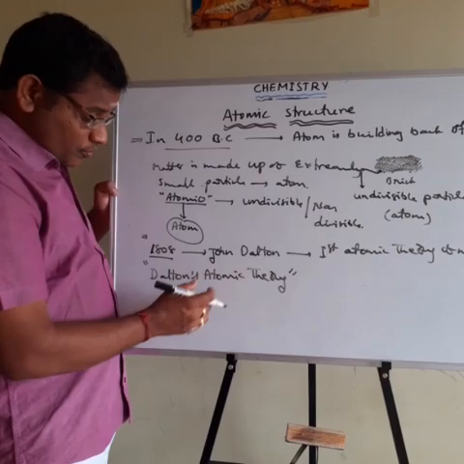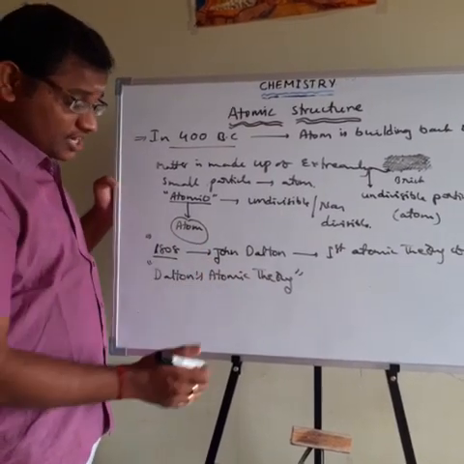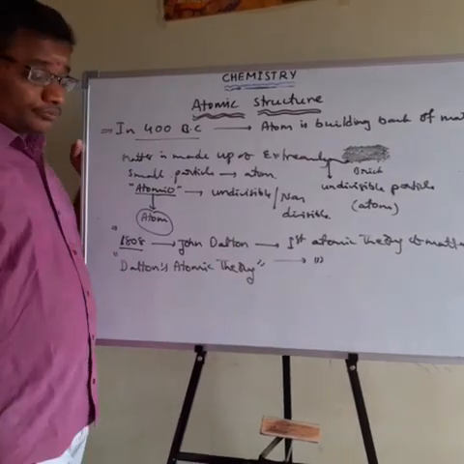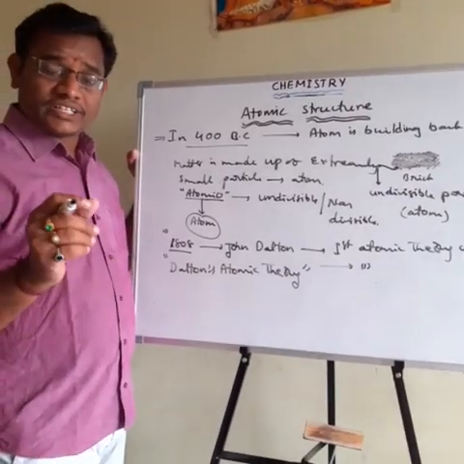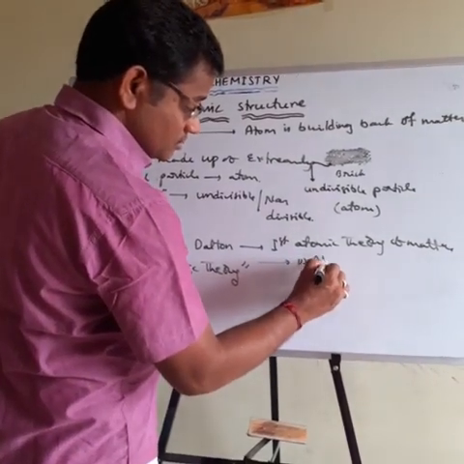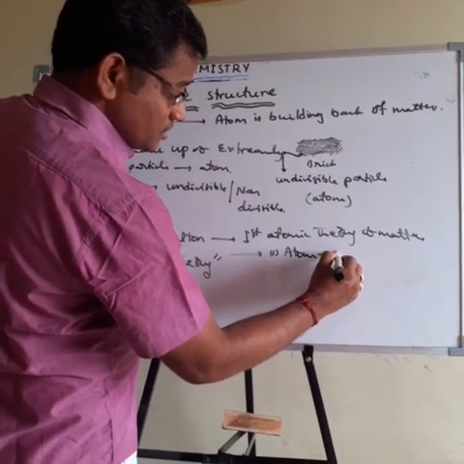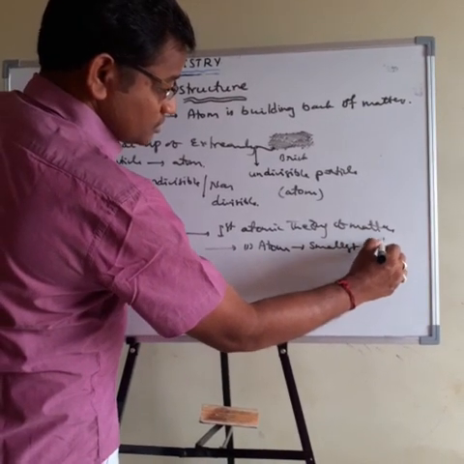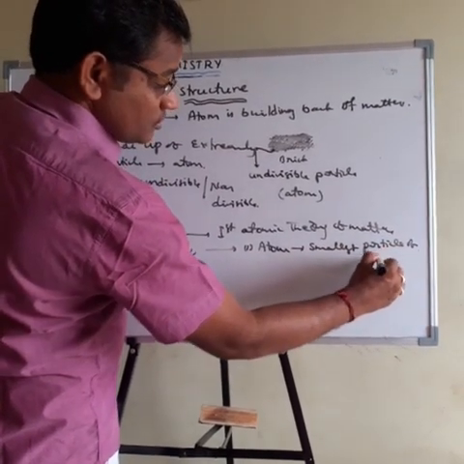Then what are the points explained by Dalton in this atomic theory? You can see point number 1. Atom is an extremely small particle of matter.